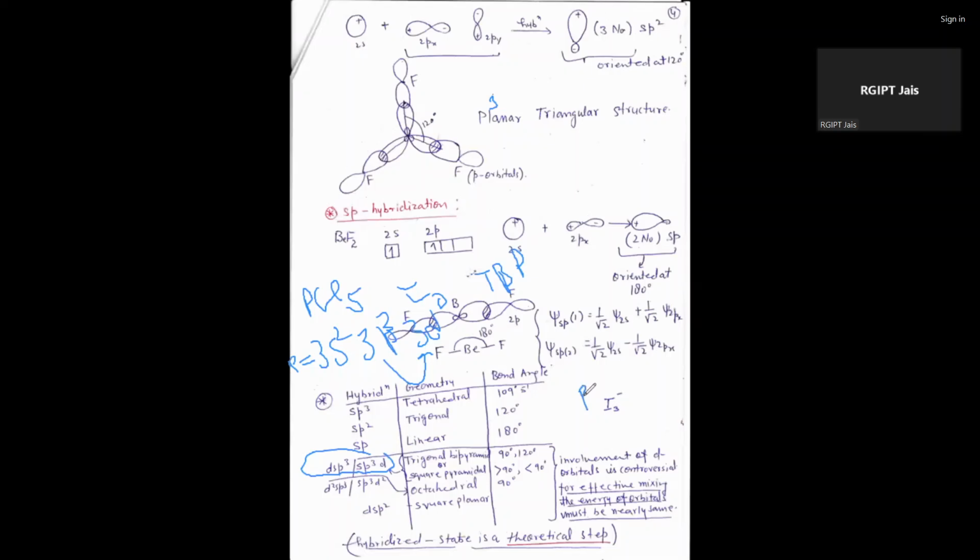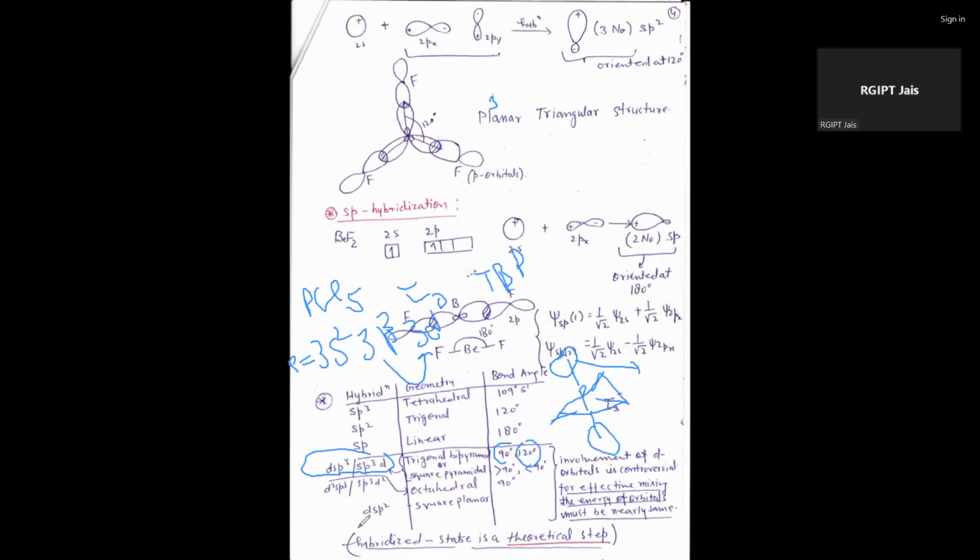phosphorus. Two types of bonding are there. One is from the axial side and the second is from the equatorial side, like this way. This is equatorial and this is axial. That's why the axial bond angle in this case is 90 degrees, but the equatorial is 120 degrees.